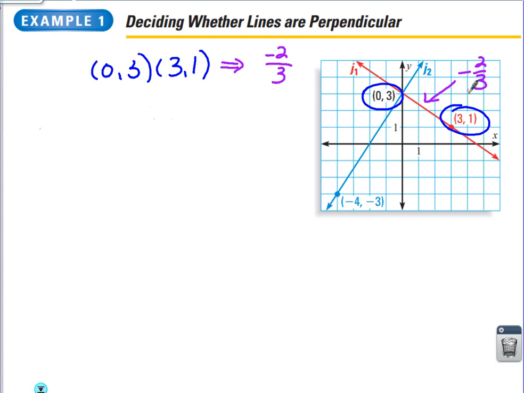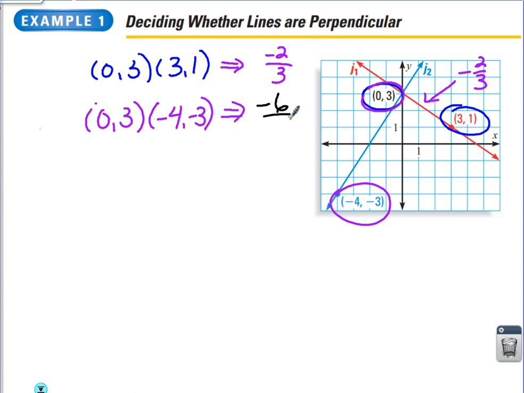JC, help me with the blue line. 2 points that are on the blue line are (0, 3) and (-4, -3). JC, what is y2 minus y1 there? There you go. And that's tempting, right, guys? Anytime you have that -3 and you got to subtract 3 from it, it's so tempting to say 0. But make sure you remember -3 and -3, that's dead and dead, and she's exactly right, that is -6. And JC, what's x2 minus x1? We reduce that, negative divided by negative is a positive, 6 over 4 reduces to 3 over 2.